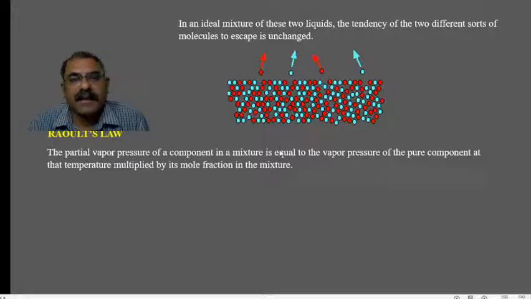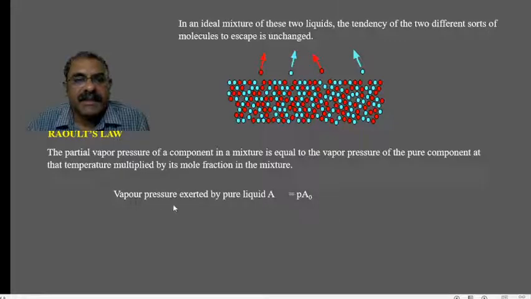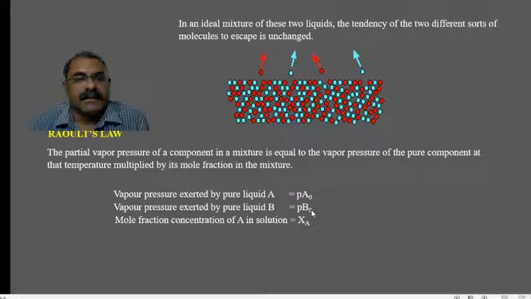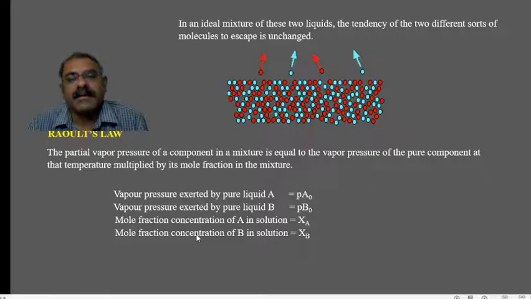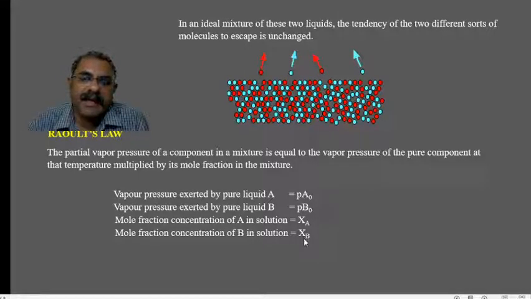So let us apply the same thing in this example. The vapor pressure exerted by pure liquid A is PA naught, and the vapor pressure exerted by the pure liquid B is PB naught, right? Then the concentration of A in the solution is given as mole fraction of A, XA. The concentration of B in the solution is given as XB. So XA and XB denote the mole fraction of the solute and the mole fraction of the solvent.